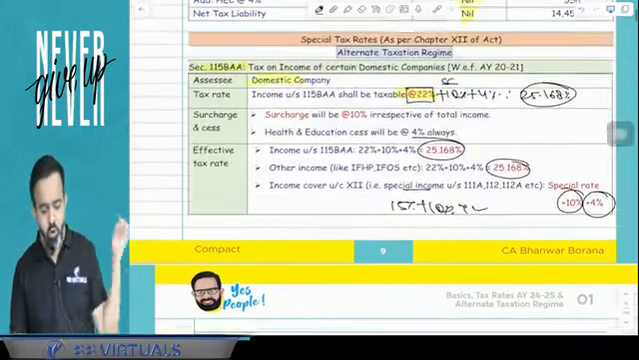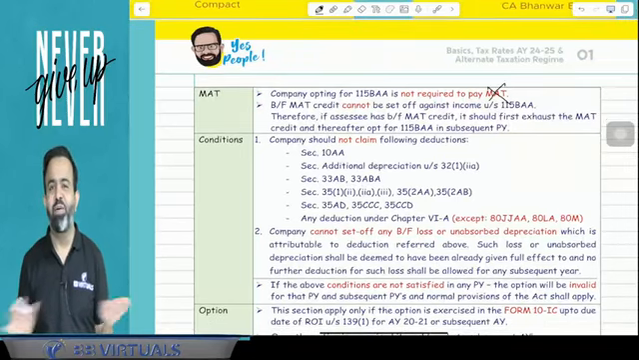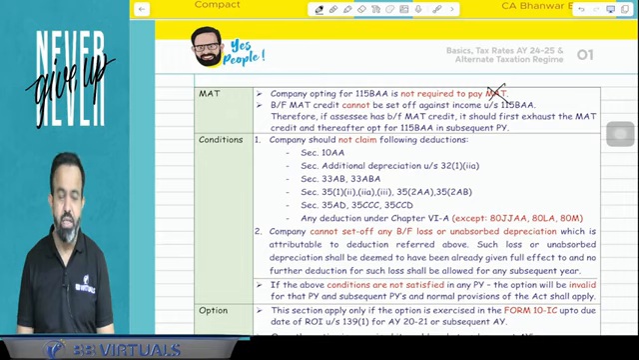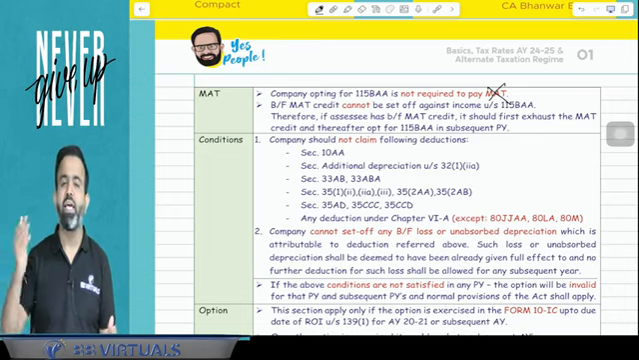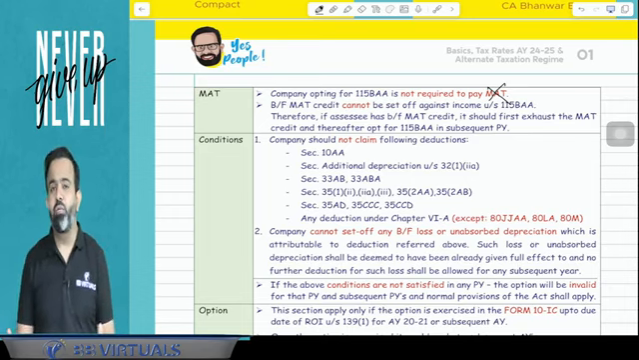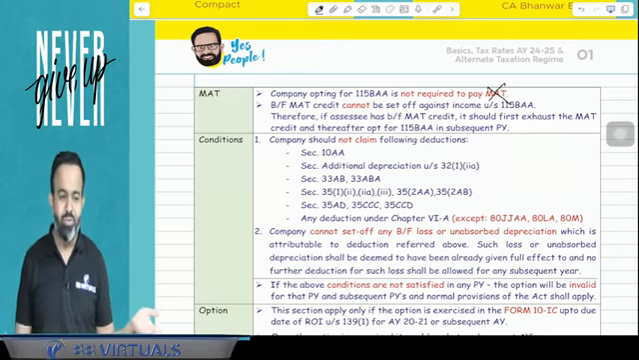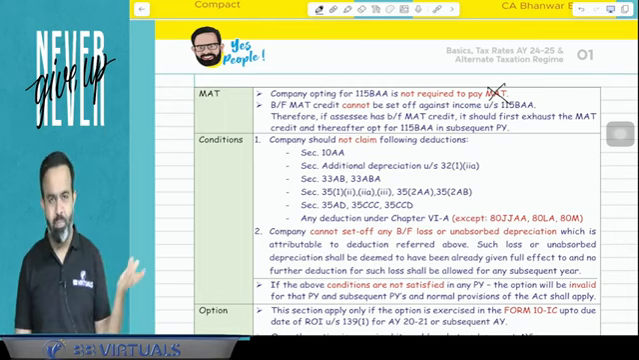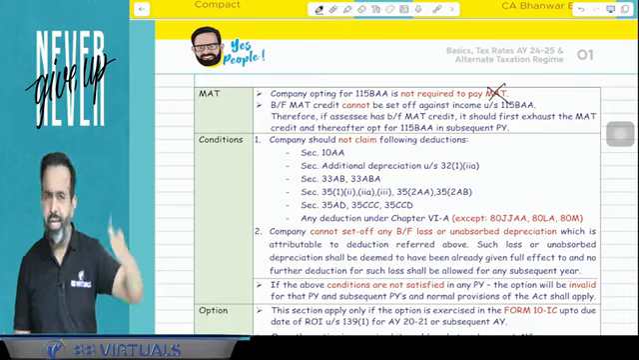If a company is opting for 115BAA, then the company is not required to pay the MAT. MAT is not applicable. Minimum alternate tax is not applicable. But sir, what about the brought forward MAT credit? Because you know that MAT credit can be carried forward for 15 assessment years. What about the MAT credit? Guys, MAT credit will lapse, because when MAT is not applicable, the MAT credit will go to lapse.